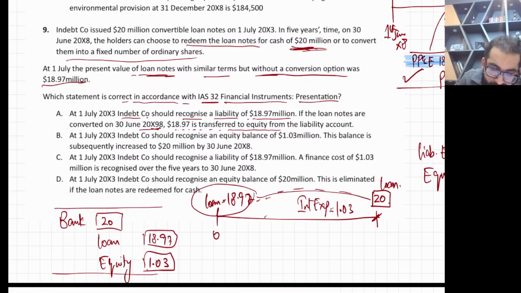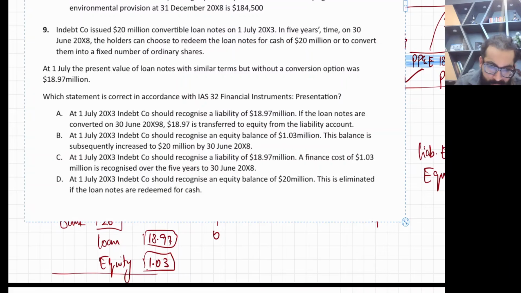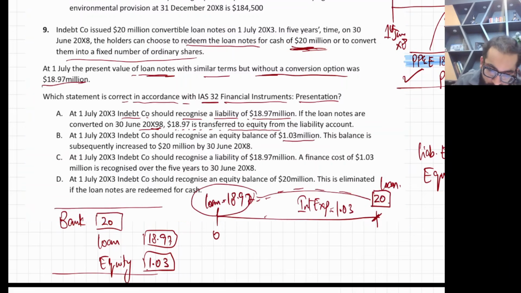Option B. At 1st July X3, Indeed company should recognize an equity balance of 1.03 million. Oh, no. Very wrong. Big wrong. You never increase the equity balance. I told you, equity will go in the fridge, in the freezer. We never increase the equity. This is perfectly wrong.